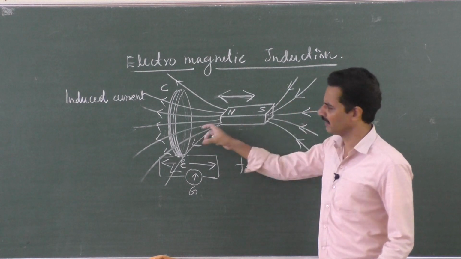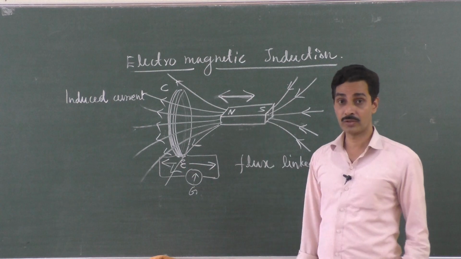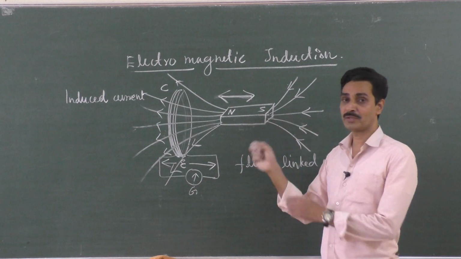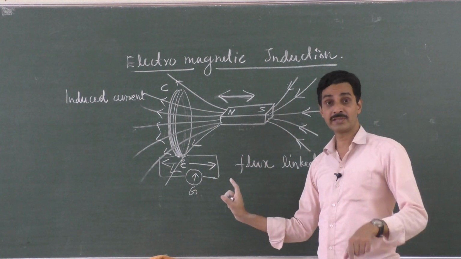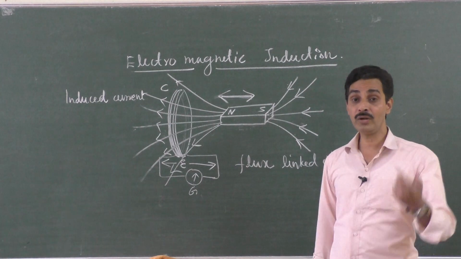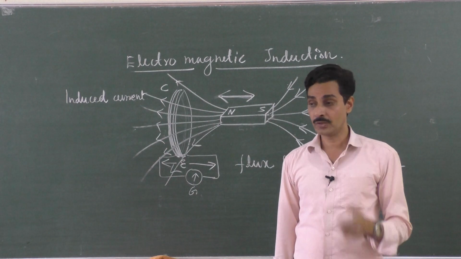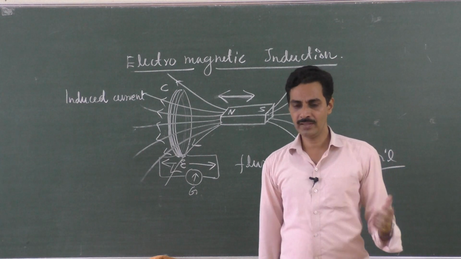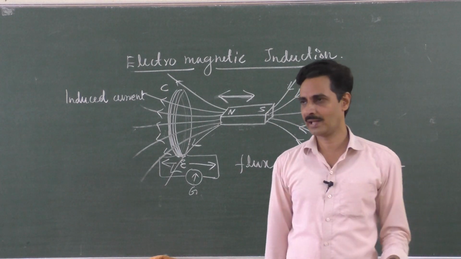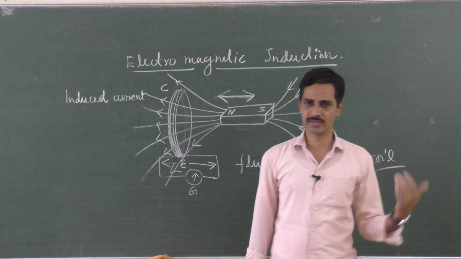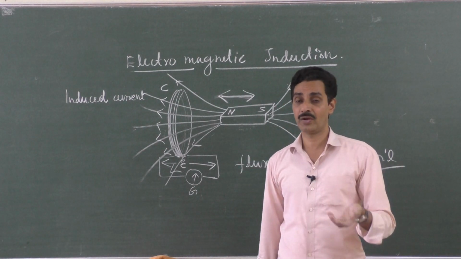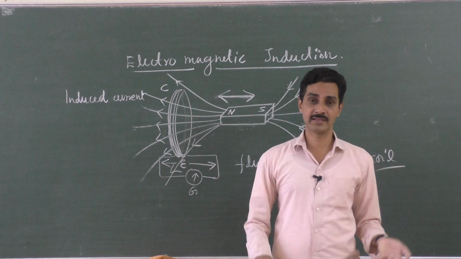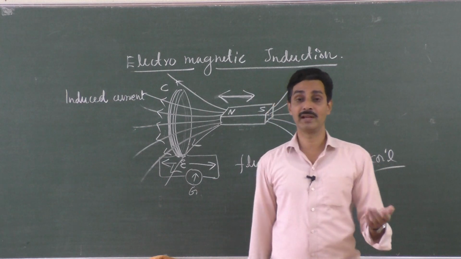If you take the magnet very fast towards the coil, deflection is more, indicating that more current flows through the coil. And if you take the magnet away from the coil, deflection is more but in the opposite direction, indicating that more induced current is flowing in the opposite direction. So all these experimental phenomena are given by Michael Faraday, and he says whenever the magnet is moved towards the coil, there is a deflection in one direction. When the magnet is taken away, there is a deflection in the opposite direction. When the magnet is taken faster towards the coil or away from the coil, the induced current was more and more in the forward and reverse directions, and the deflection of the galvanometer will be more, indicating that there is more current.